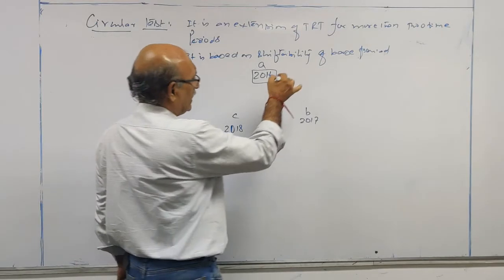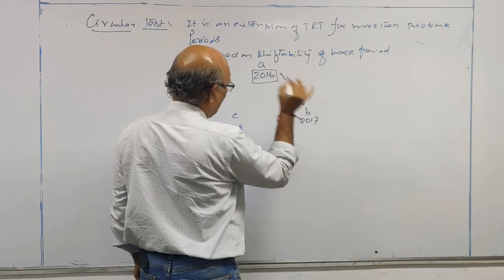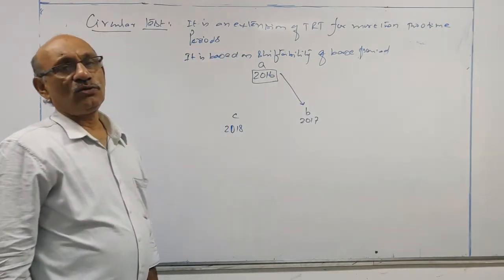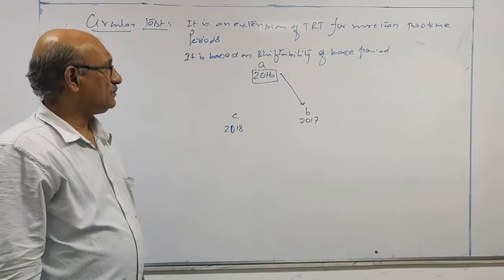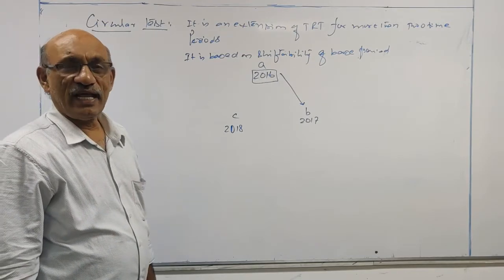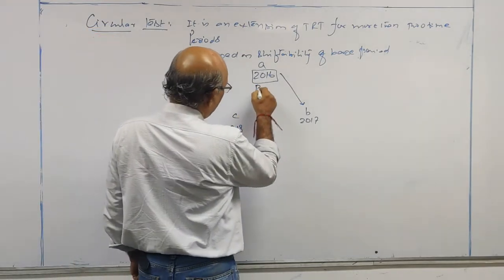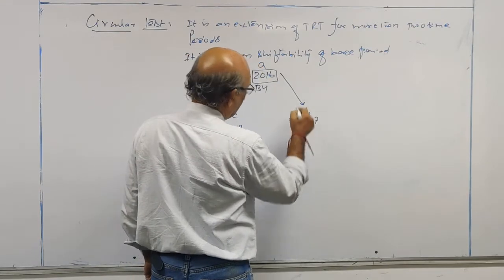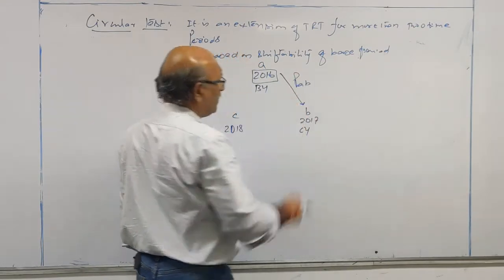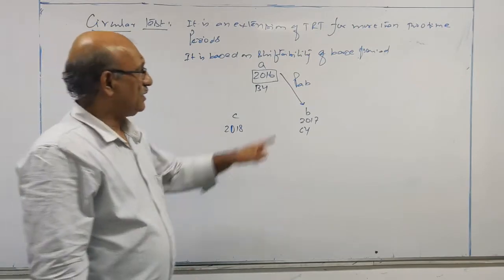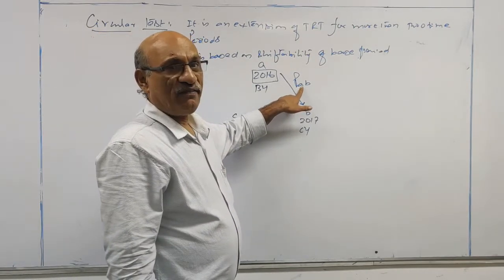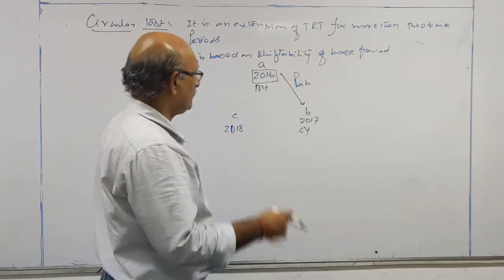Now we will calculate the index number with 2016 as the base year and 2017 as the current year. Index number is represented by PAB. Base year we always write first, then current year.